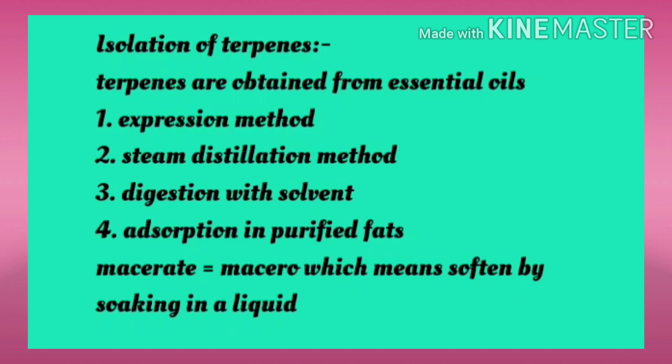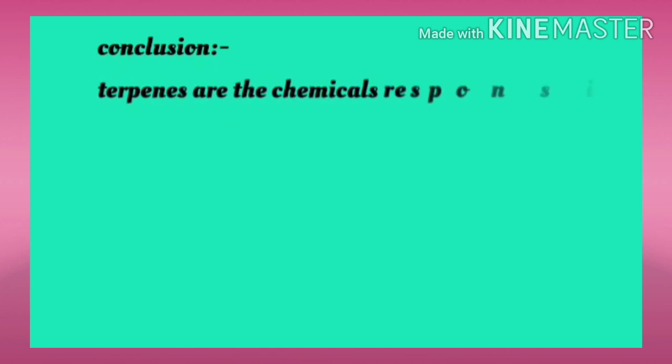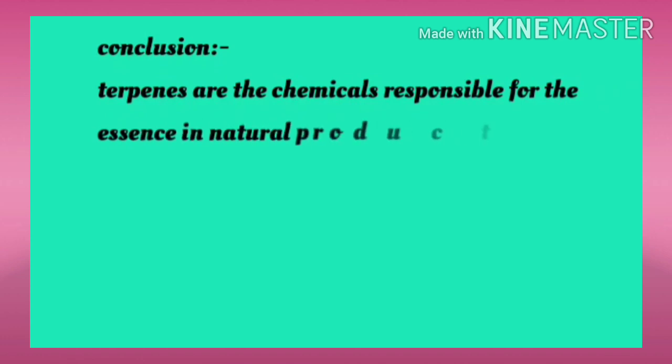These essential oils obtained from plants usually contain a number of terpenes which are separated by the fractional distillation method.